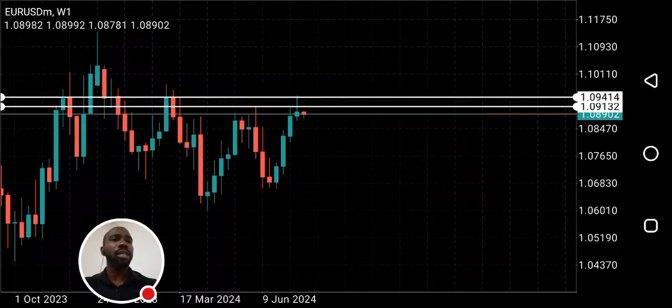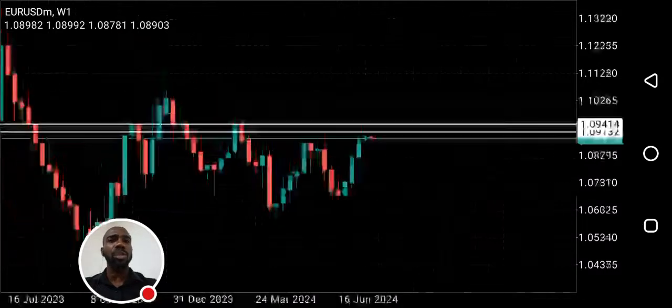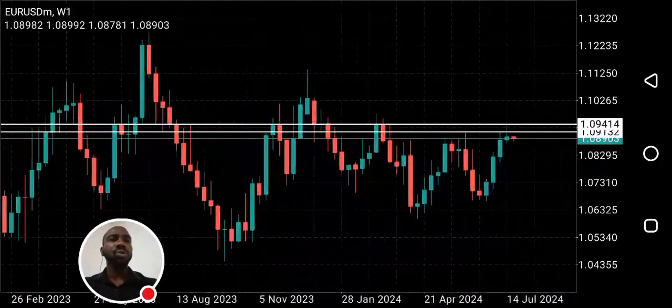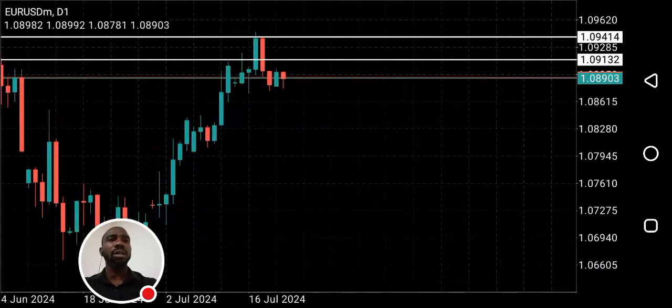Can you see that? And there's a strong rejection from that level. You can see, last week's candle closed as a shooting star. So we should expect a more bearish move on Euro USD this week. Euro USD will be bearish this week. But before we go bearish on Euro USD, let's see the pattern we have on daily.